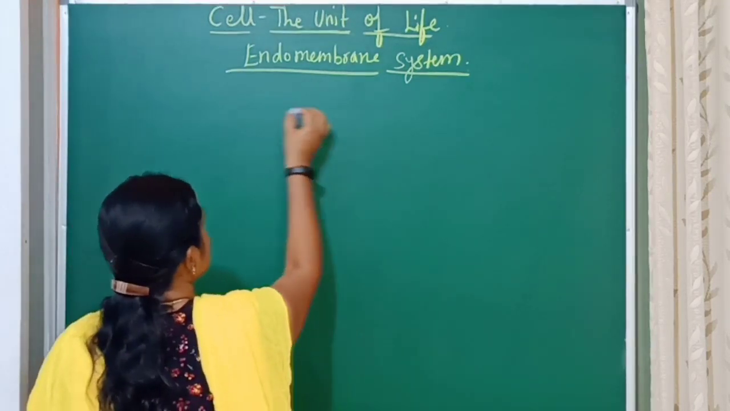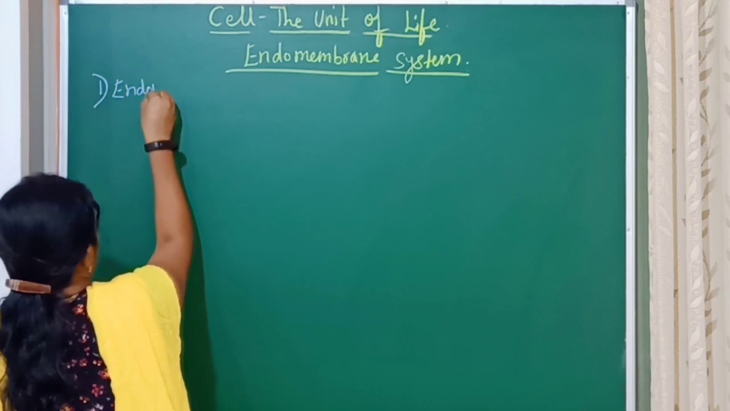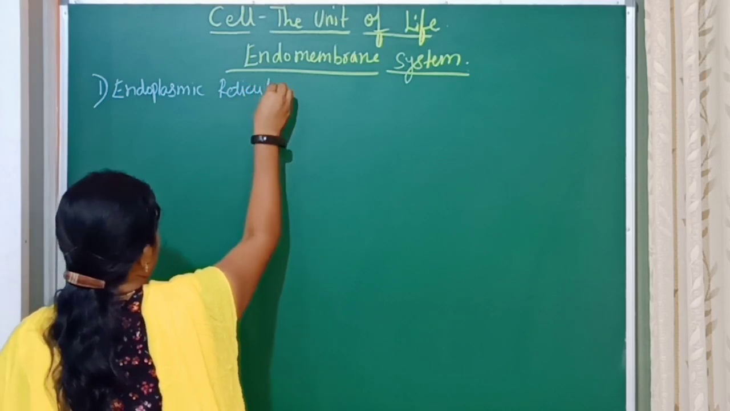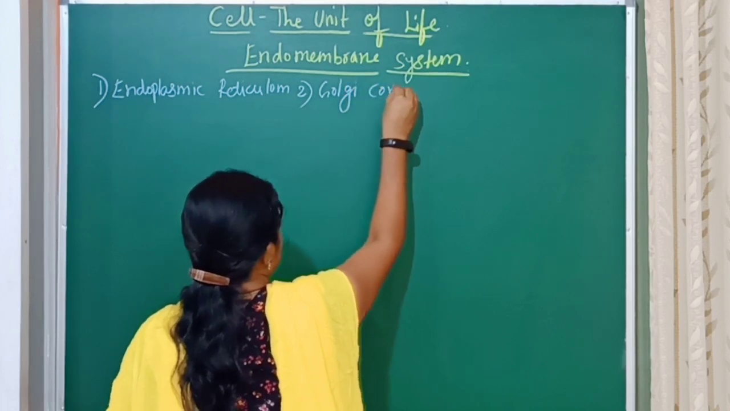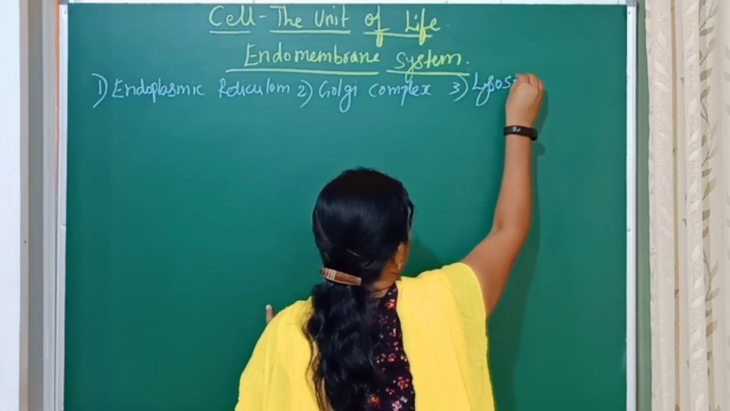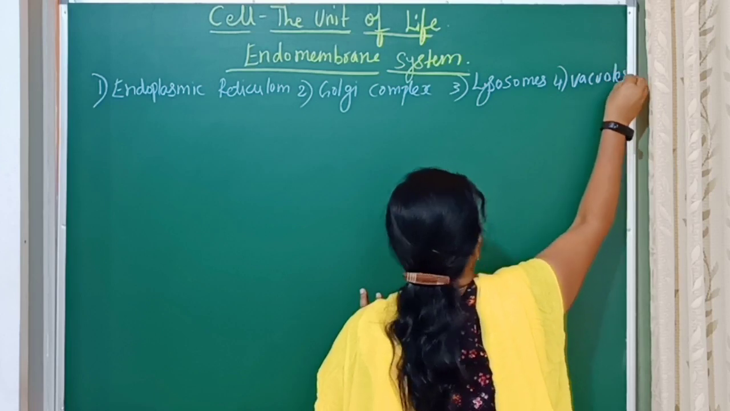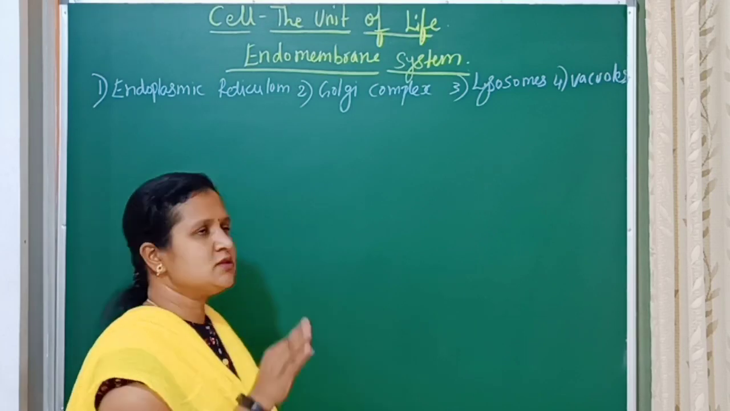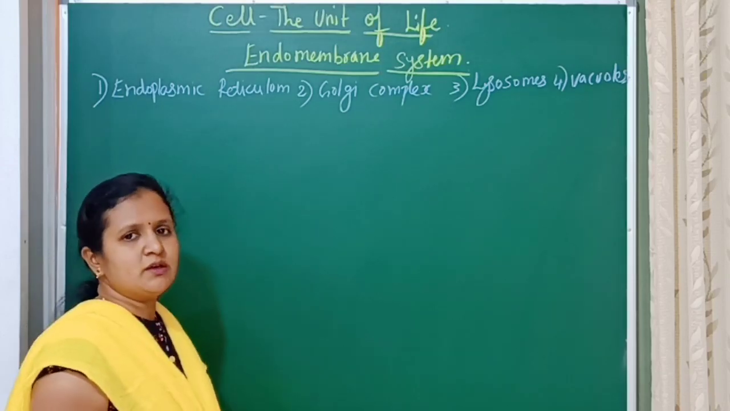The cell organelles which come under the endomembrane system are the endoplasmic reticulum, Golgi apparatus or Golgi complex, lysosomes, and vacuoles. These are the group of cell organelles that perform the functions together, and hence it is called an endomembrane system. So now first let us take up the endoplasmic reticulum.